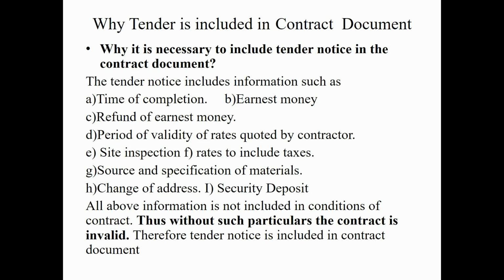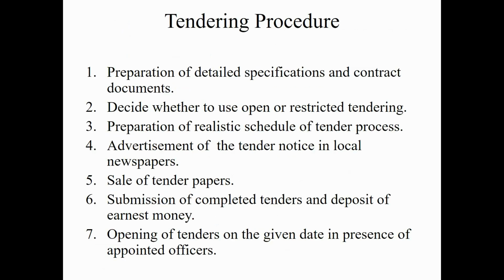Now, why is tender included in the contract documents? The requirement of inclusion of tender notice in the contract document is that the tender notice includes information such as time of completion, earnest money, refund of earnest money, period of validity of rates quoted by contractor, site inspection, rates to include taxes, source and specification of materials, change of address, security deposit. All the above information is not included in conditions of contract. Thus, without such particulars, the contract is invalid. Therefore, tender notice is included in the contract document.